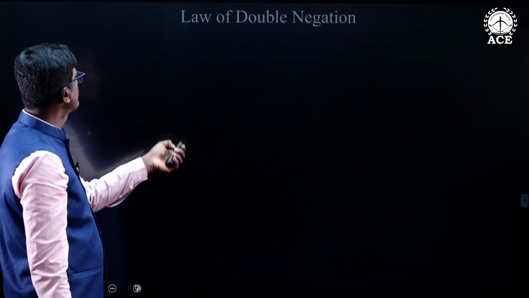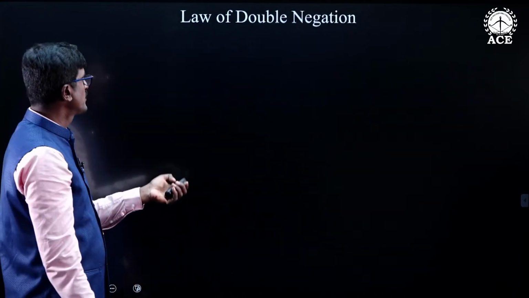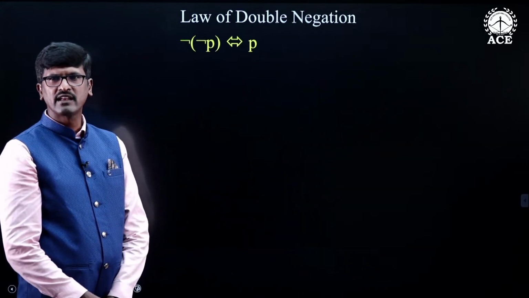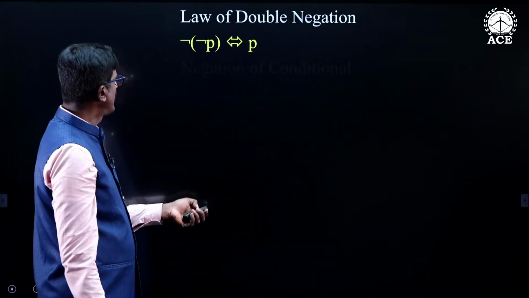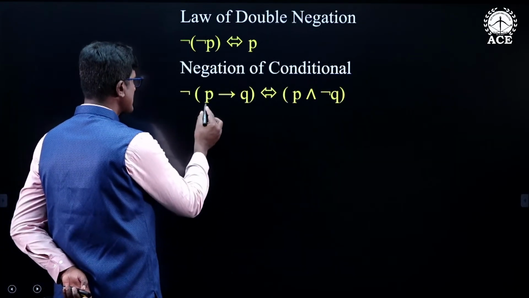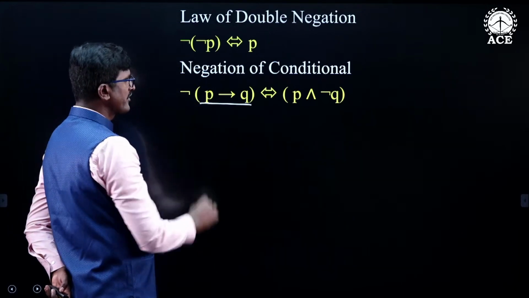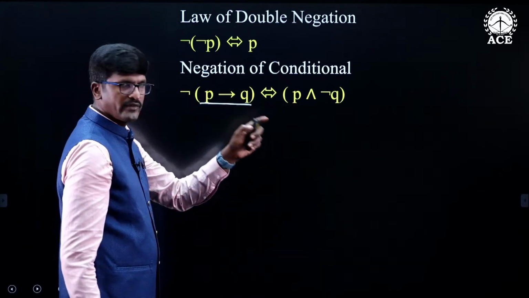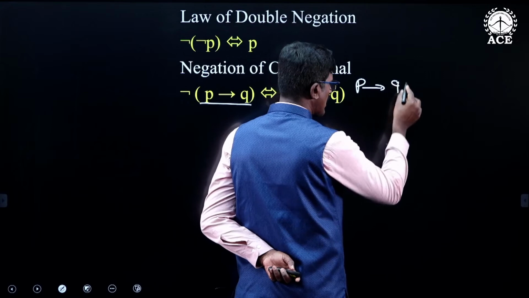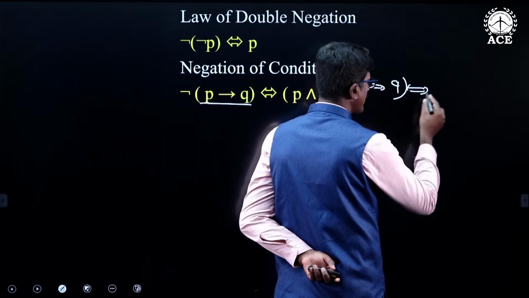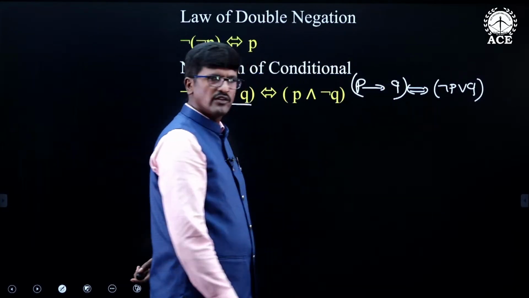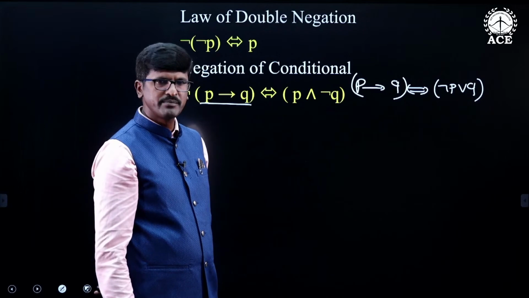The next one is the law of double negation. So the law of double negation means negation of negation P is logically equivalent to P. The next one is the negation of conditional. So if you take a conditional statement and apply the negation to it, then you will be getting this. In the previous session I explained that P conditional Q is logically equivalent to negation P or Q.